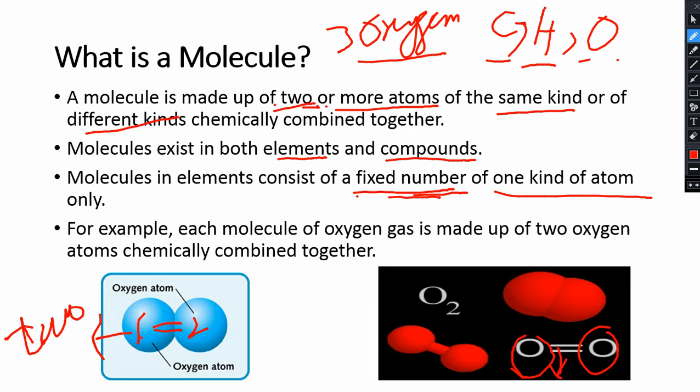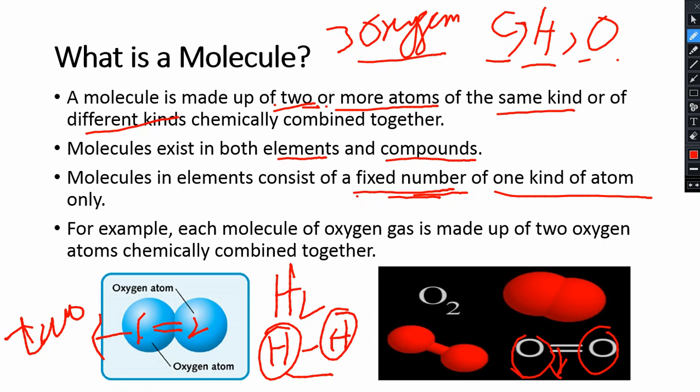It could be hydrogen gas also, H2, and there would be two hydrogen atoms bonded with one another. So in this case we know that there is a fixed number, and that fixed number is two hydrogen, and they both are the same kind of atom. So in easy words, a molecule always has a fixed number of atoms, and those atoms would be of the same kind. There will not be different kinds of atoms.